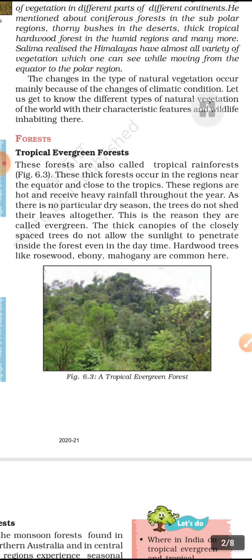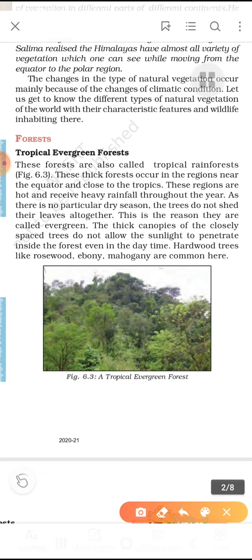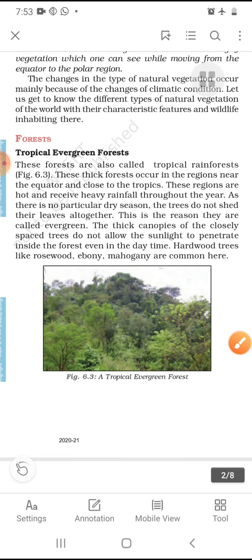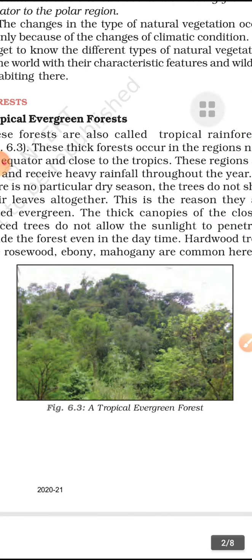You can understand by the diagram: countries near the equator, for example the Indonesian islands, then Gulf of Mannar and other wildlife sanctuaries and national parks in India, are covered with such greenery, also called evergreen forest. These regions receive heavy rainfall.